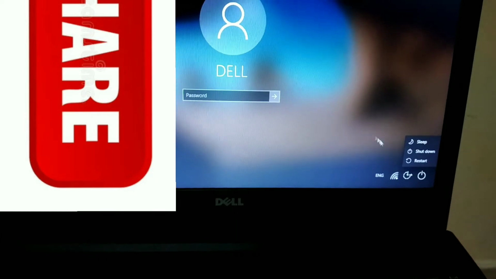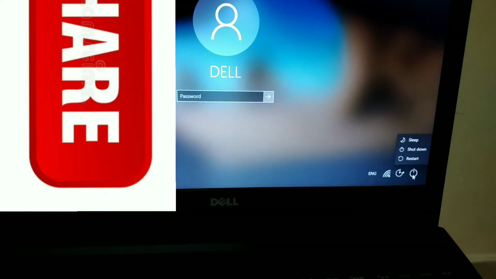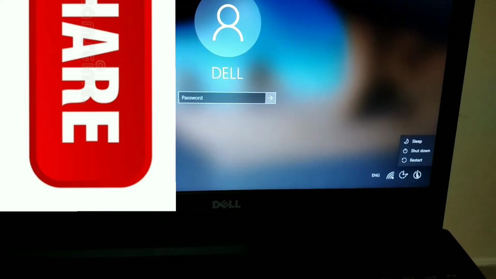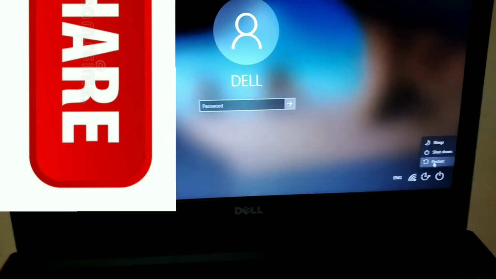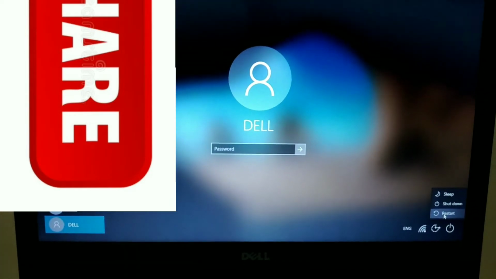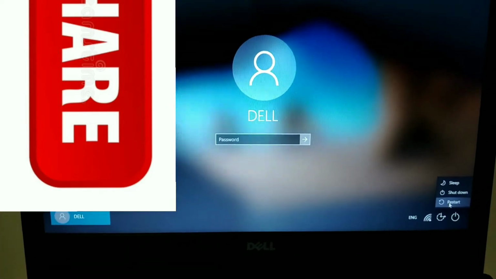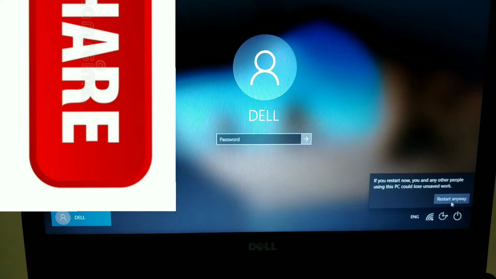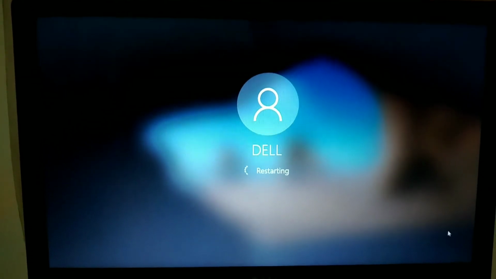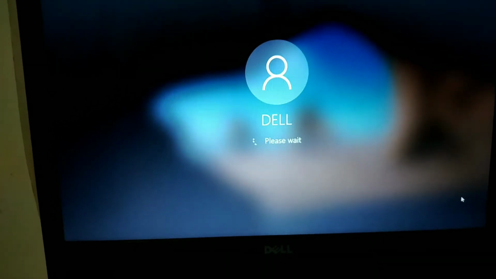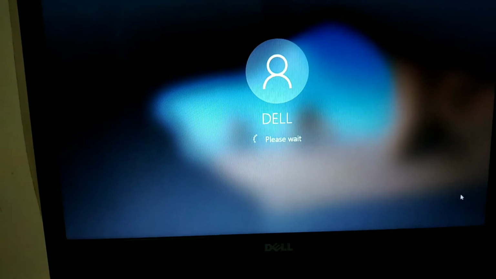So while you press it, go here and press this button and press restart. Make sure again that you are pressing the shift key. While you're pressing the shift key, just press the restart button. Okay, now here you can see it will tell restarting. Don't worry, it will just take a few seconds or like 1 or 2 minutes.